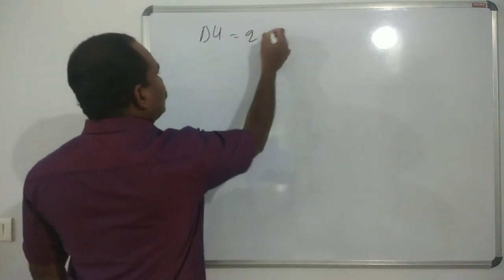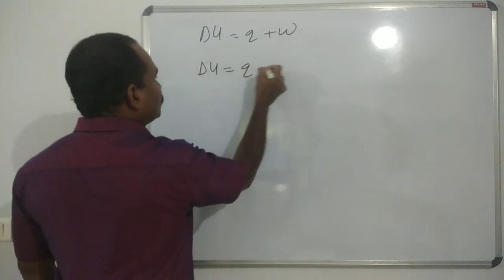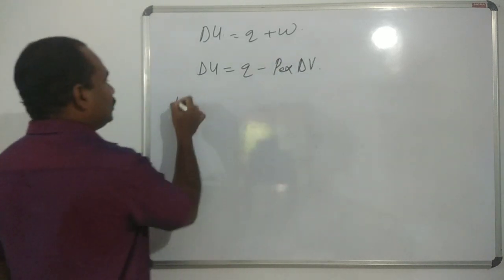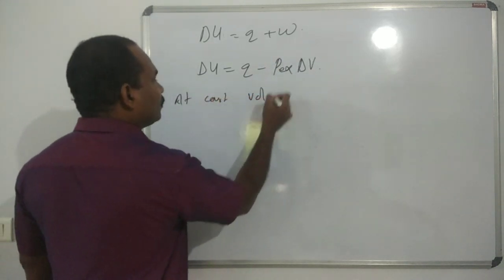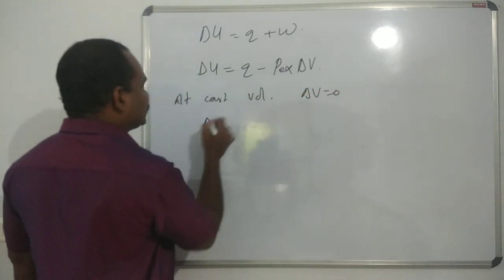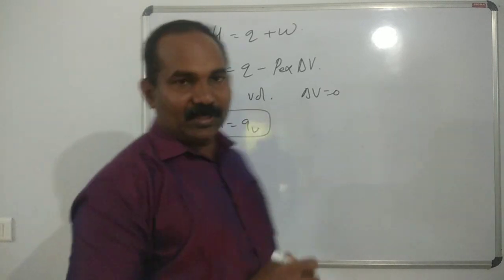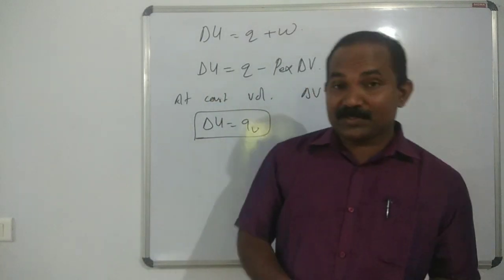Next is the significance of delta U. Delta U is equal to Q plus W. For expansion work, delta U is equal to Q minus P external delta V. At a constant volume, delta V is equal to 0, that is delta U is equal to QV. Already we derived and discussed this equation. I want to tell the significance.